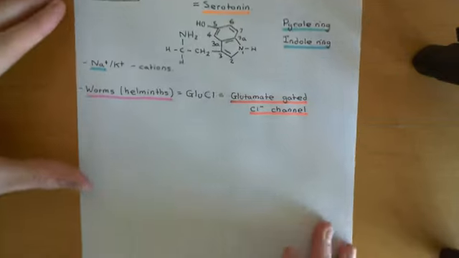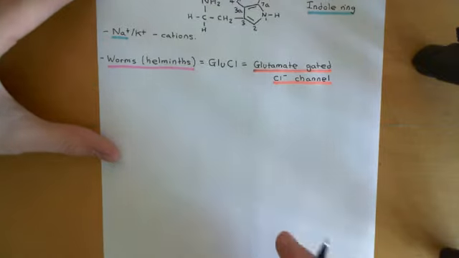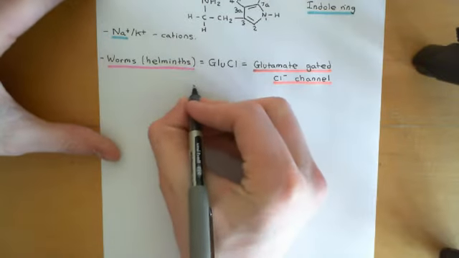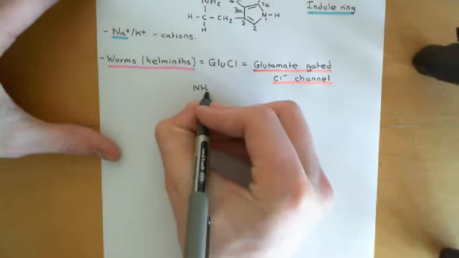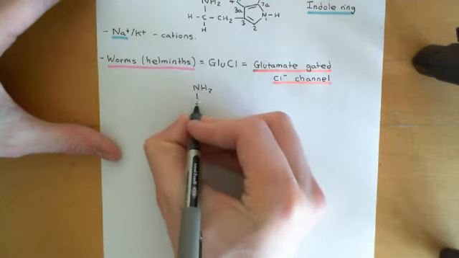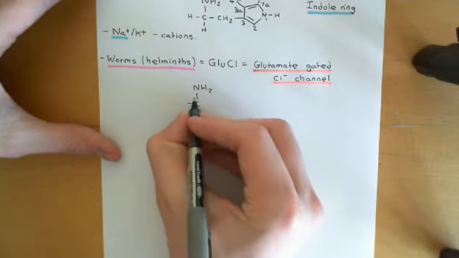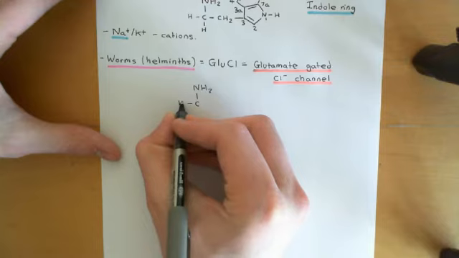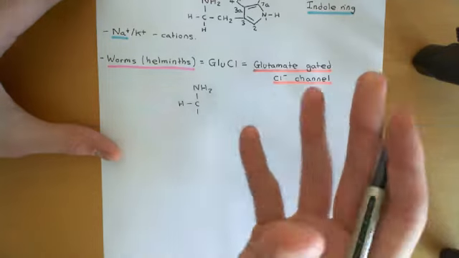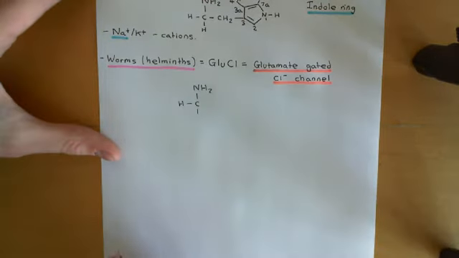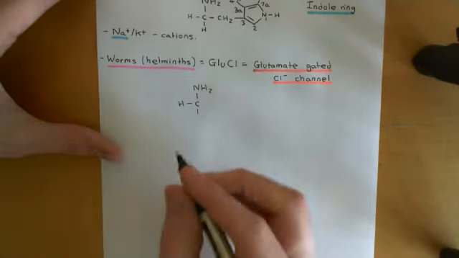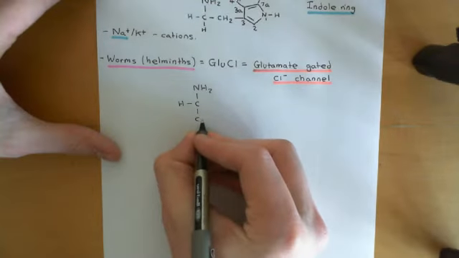Let me just show you firstly the structure of the neurotransmitter glutamate. The most important excitatory neurotransmitter in the human brain is about to come up. So here's the amino group. Here's the alpha carbon. Glutamate is a proteinogenic amino acid, which is actually used in proteins.